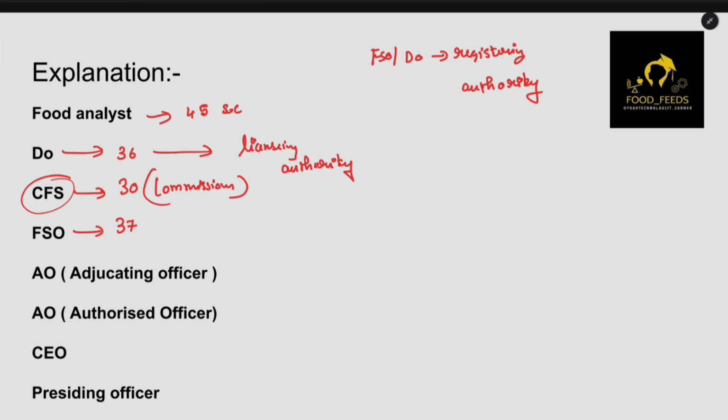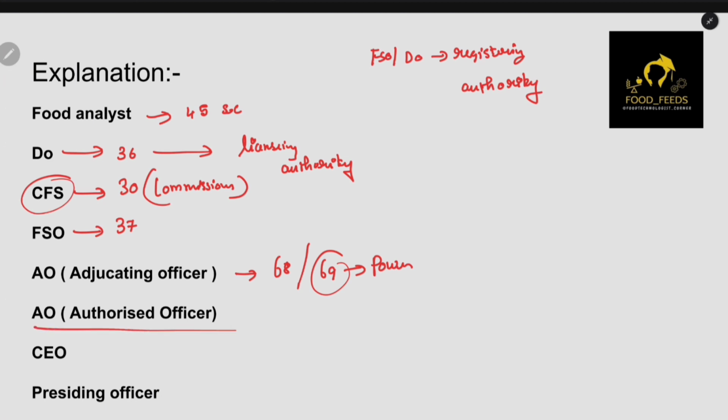Okay. So next is AO, adjudicating officer. That is mentioned in section 68, and his power has been mentioned in section 69. Okay. And next is authorized officer. This is not mentioned in the FSSA Act, as we have discussed. All these things have been mentioned in the FSSA Act 2006, except the authorized officer.